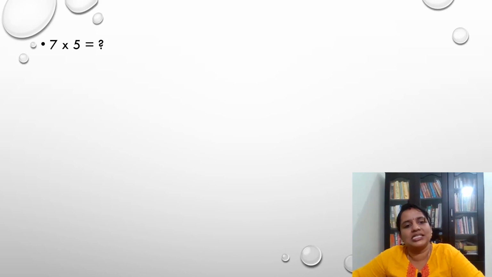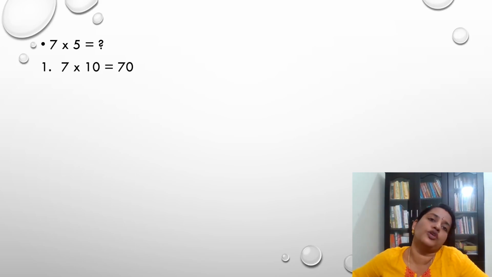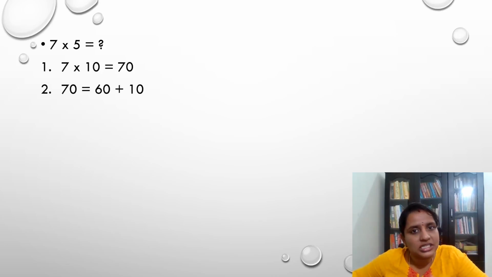Next problem is 7 into 5. First step, what I have to do? I have to go for the 7 into 10. So 7 into 10 is equal to 70. The next step, I'm going to split the 70. I'm going to split the 70 as the multiple of 10 before 70, that is 60, plus the 10. So 70 is equal to 60 plus 10.